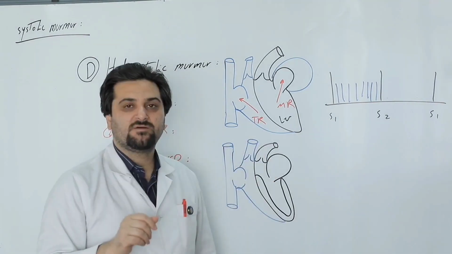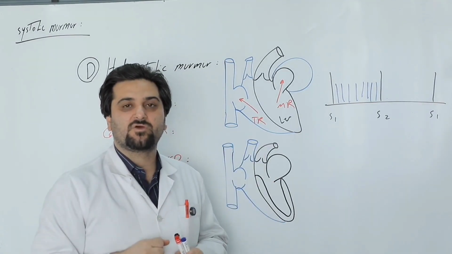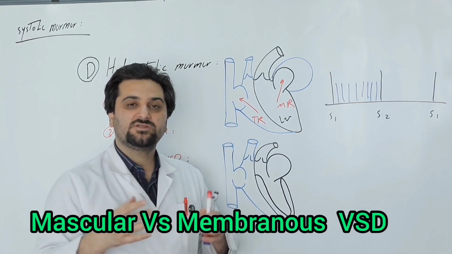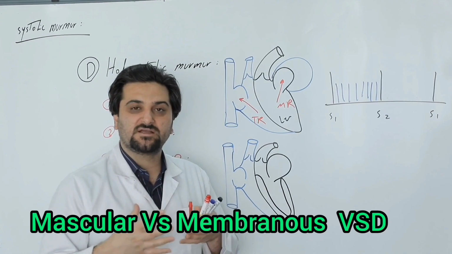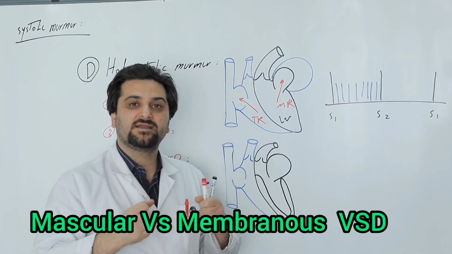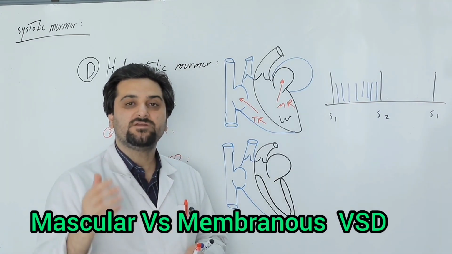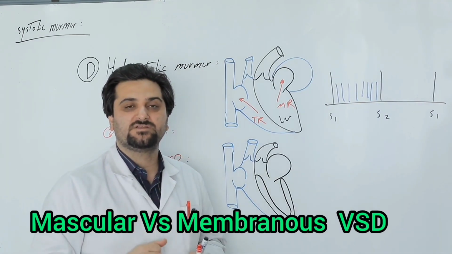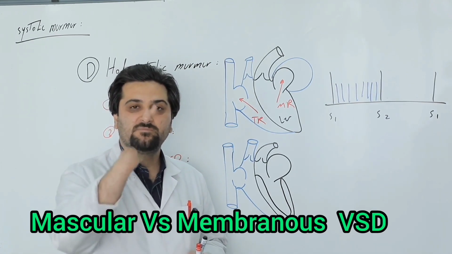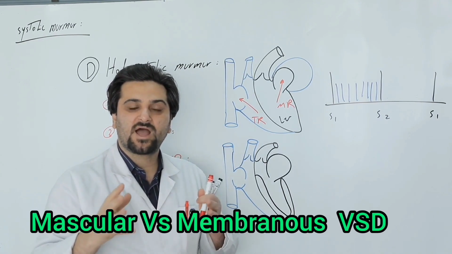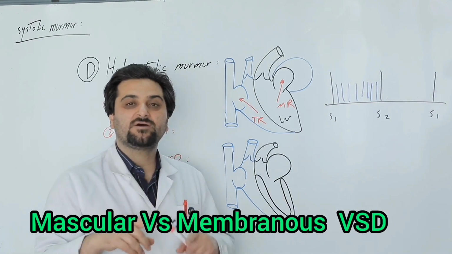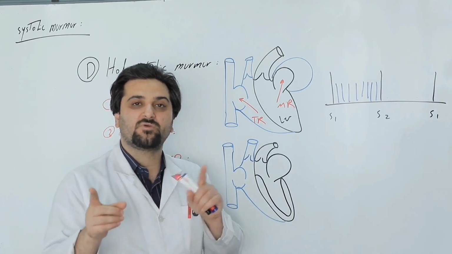We have two types of VSD. In the muscular part of the septum, the murmur it produces is early systolic, because during systole, when the ventricles contract, the septum also contracts, and the defect or orifice that exists essentially limits itself. Therefore, its murmur is only heard at the beginning of systole. But in patients who have membranous VSD, the defect is in the membranous area. So no matter how much the ventricles and septum contract, this orifice still remains, and there continues to be a pressure gradient between the right and left ventricle.